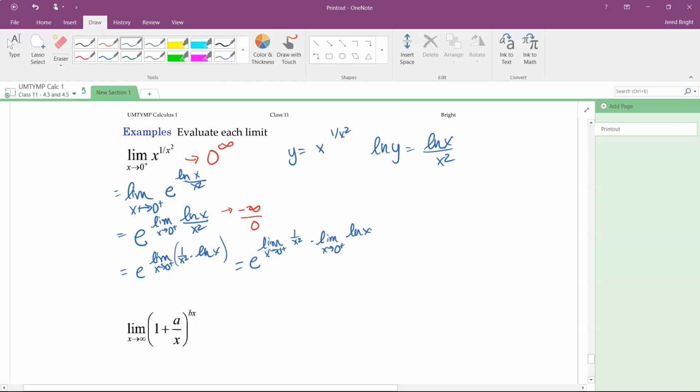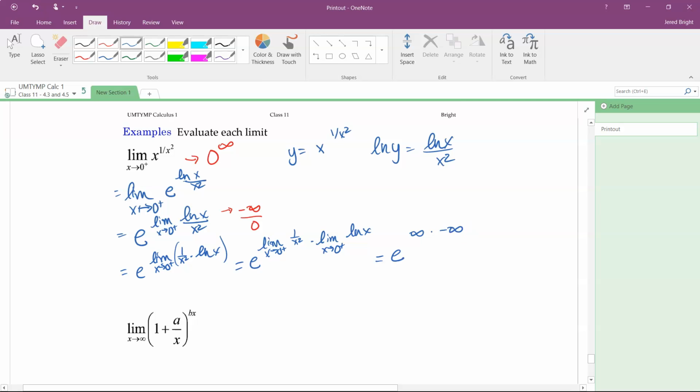Okay, and I'll also say that these limits, since we have a one-sided limit, these limits do exist. If it was just the limit at 0, we could not do this. Okay, mainly because natural log of x isn't defined on the other side of 0, but we have a one-sided limit, so we can do this. All right, so then what I can do is evaluate each of these limits, and I get positive infinity times a negative infinity.